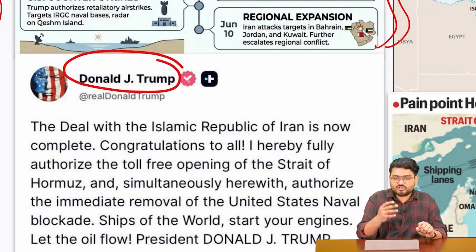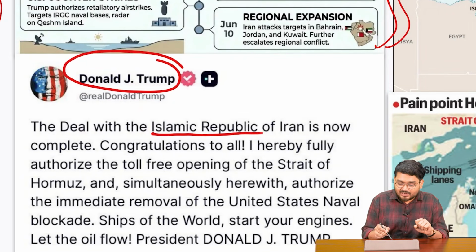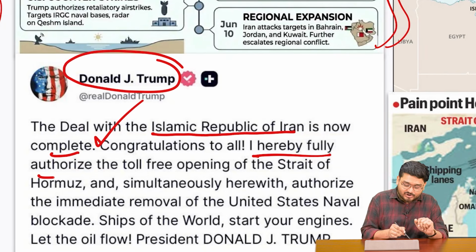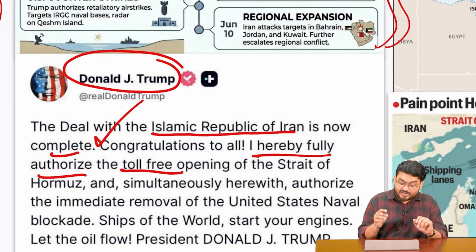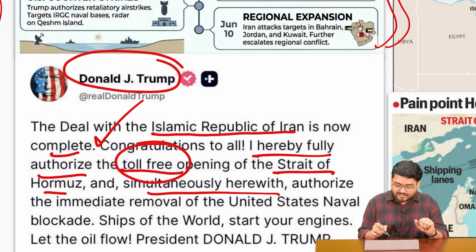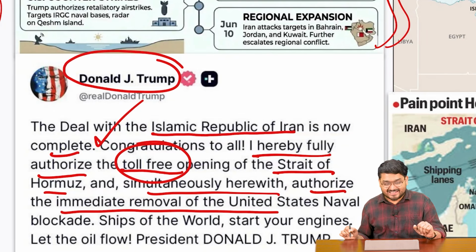Donald Trump's tweet, right? He told that the deal with the Islamic Republic of Iran is now complete. Congratulations to all. I hereby fully authorize the toll-free, just understand, the toll-free opening of the Strait of Hormuz and simultaneously hereby authorize the immediate approval of the US naval blockade.